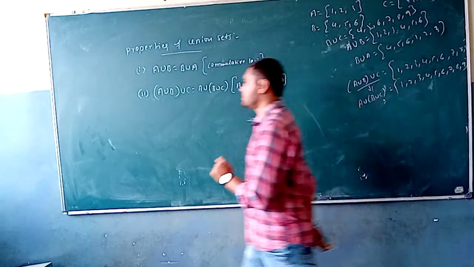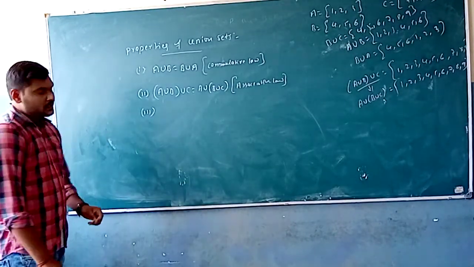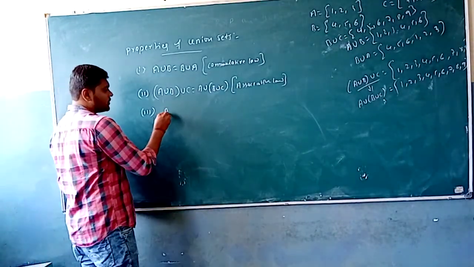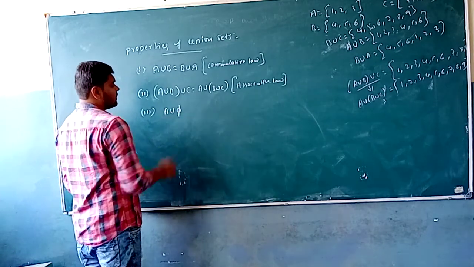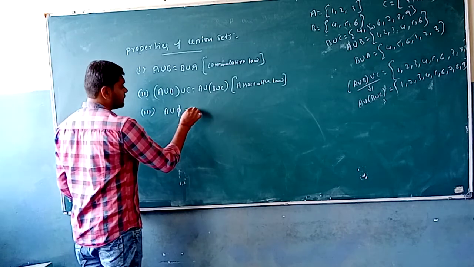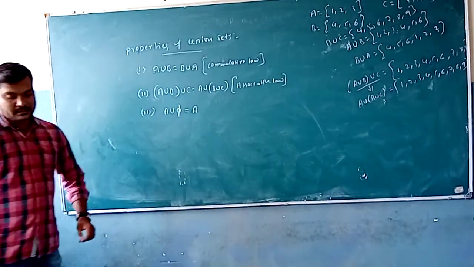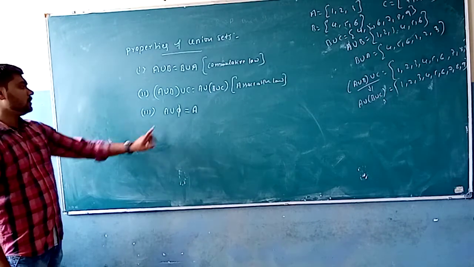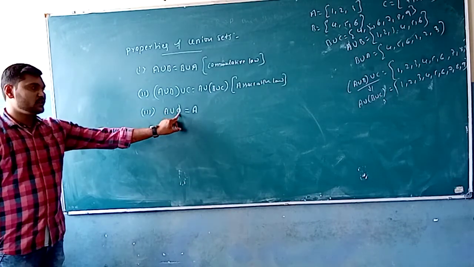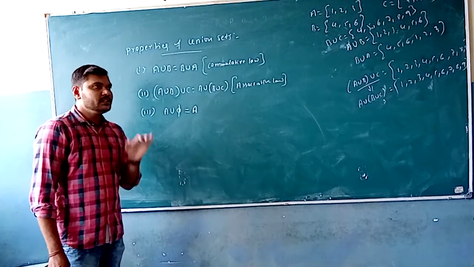So the next property is going to be the third property. The third property is A union of an empty set. A union of an empty set is nothing but A itself. See, when we take the union of A with phi, the empty set, what does union say?